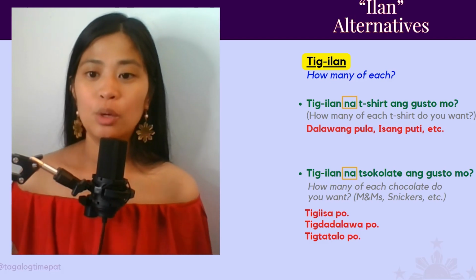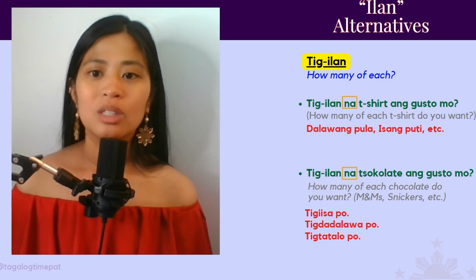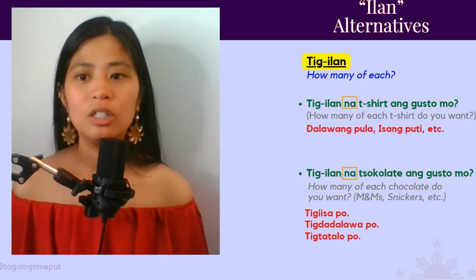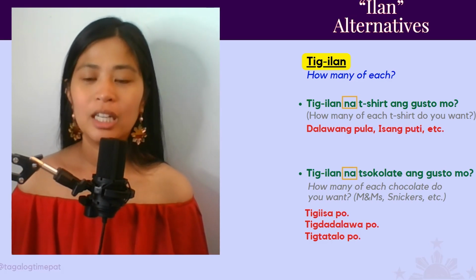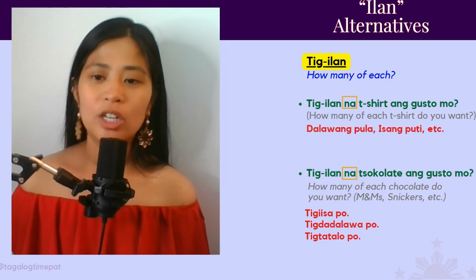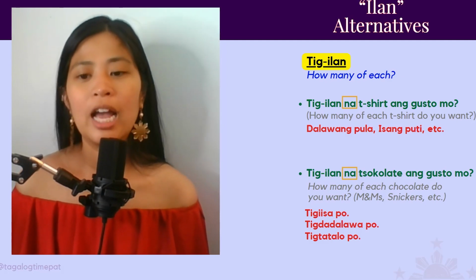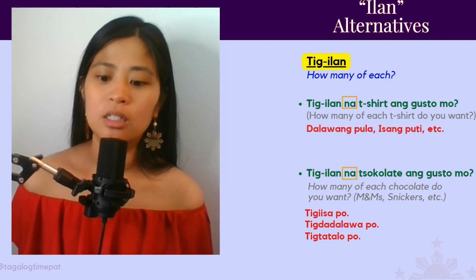And then I want to show you that the question has na. So, tig-ilan na t-shirt, tig-ilan na chocolate. And in this case, na is translating as of. How many of each t-shirt, how many of each chocolate do you want?